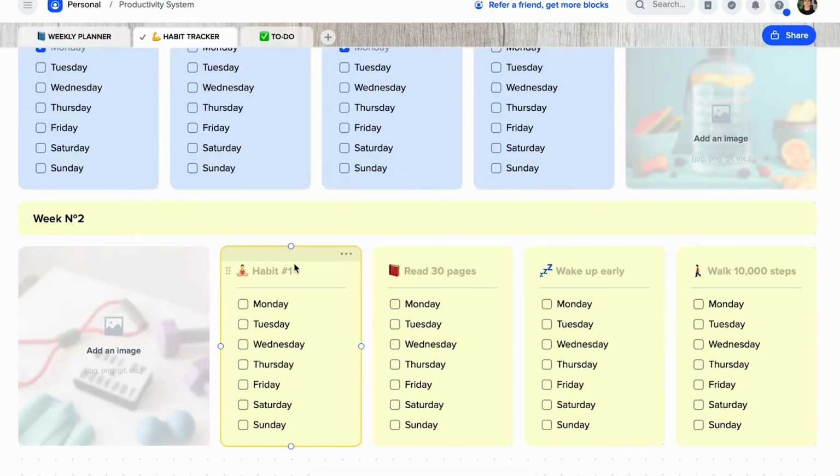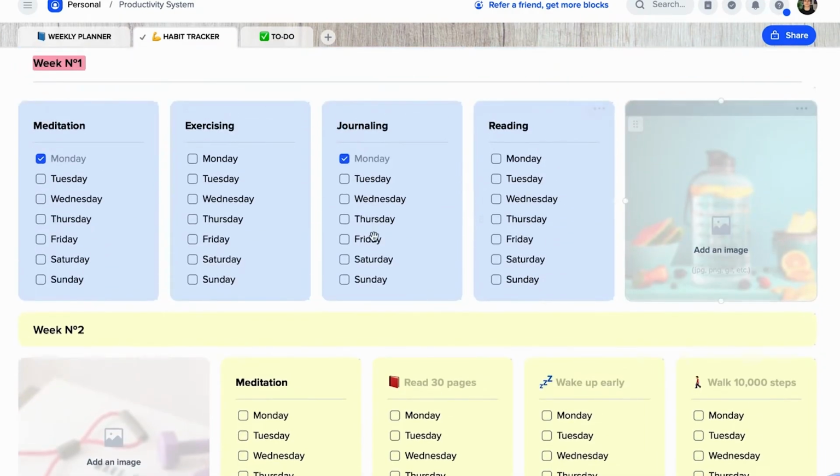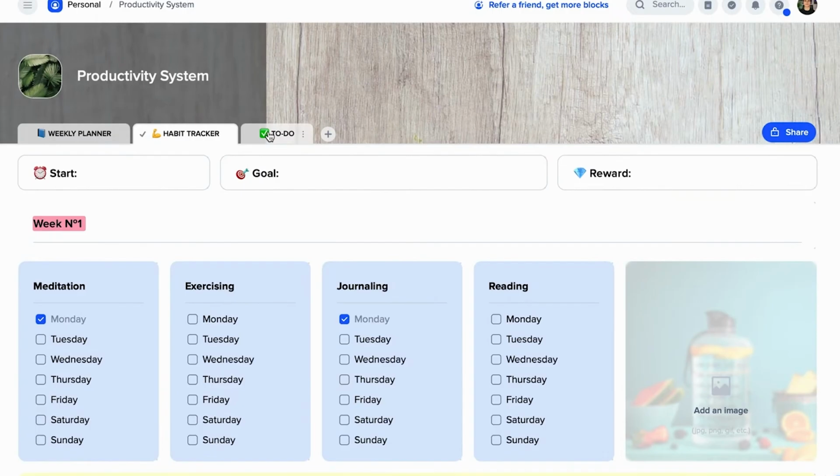And when you come here, you can essentially just copy-paste all those things and continue with the second week. And just go like this. You can add images right here. And that's basically the habit tracker. So the fourth part of your personal productive system is going to be your journal.